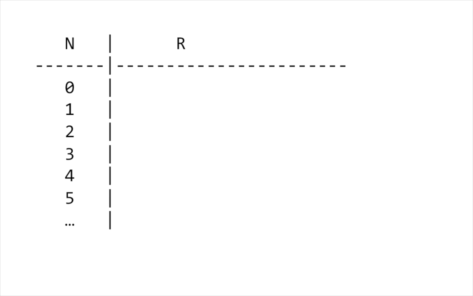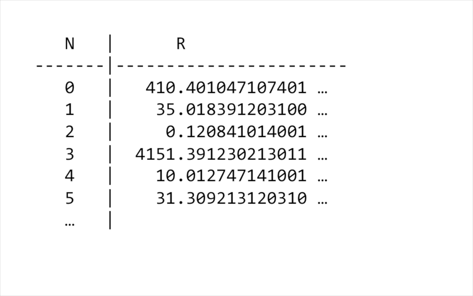And so let's go ahead and see how to construct this real number. What I have here are the natural numbers on the rows, and then this right column here is going to be the real number that is mapped onto that natural number. And so we really don't know what the mapping is. Our assumptions don't give that to us. And so it's some arbitrary mapping that might look like this, where we just have arbitrary real numbers mapped onto each of the natural numbers. And so our goal is to construct a real number.